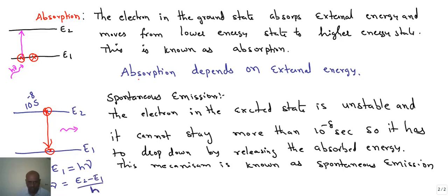So the frequency of emitted light is dependent on the energy gap E2 minus E1. But coming to the laser, we are looking for stimulated emission, and what we got here is spontaneous emission. So now let us look at stimulated emission.